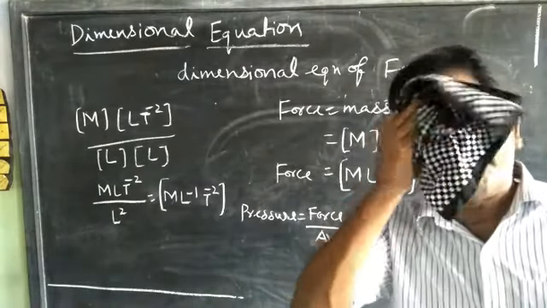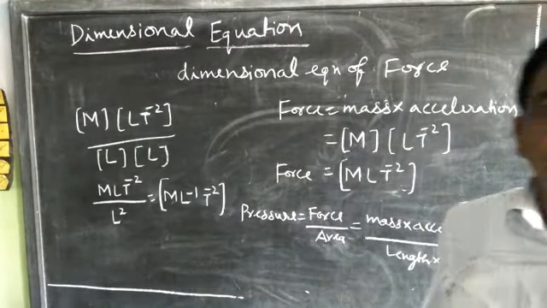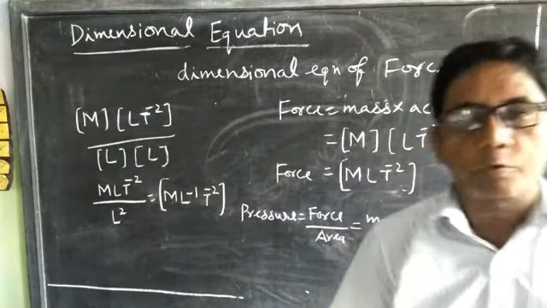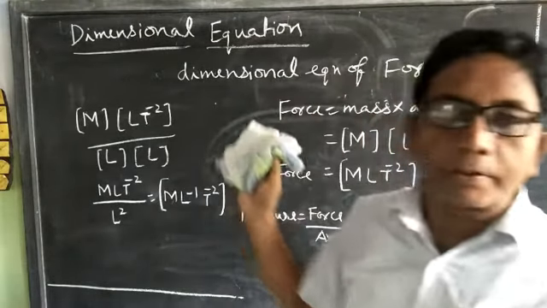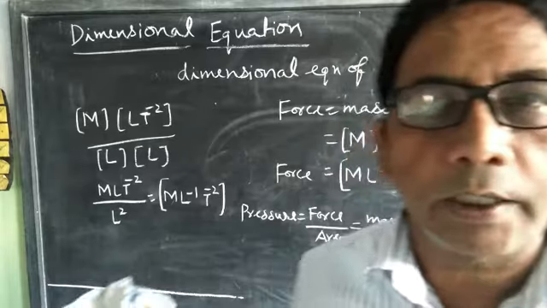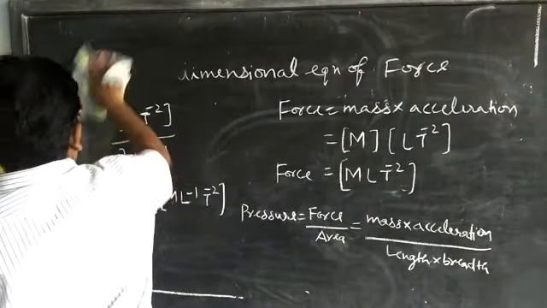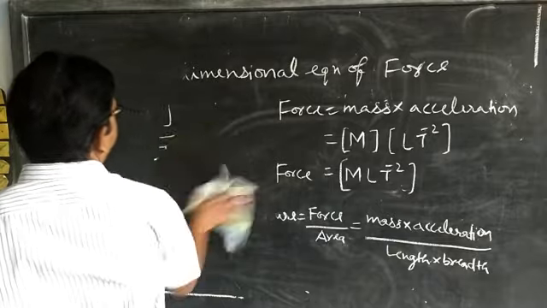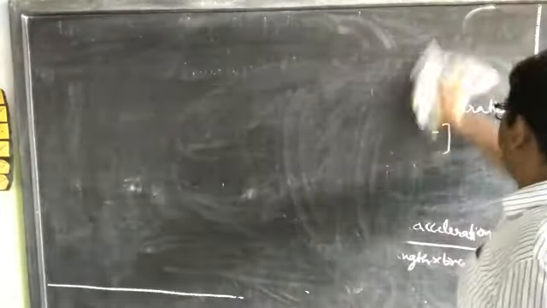Similarly, we can find the dimensional equation of other physical quantities. Suppose we have to find the dimensional equation of the universal gravitational constant.